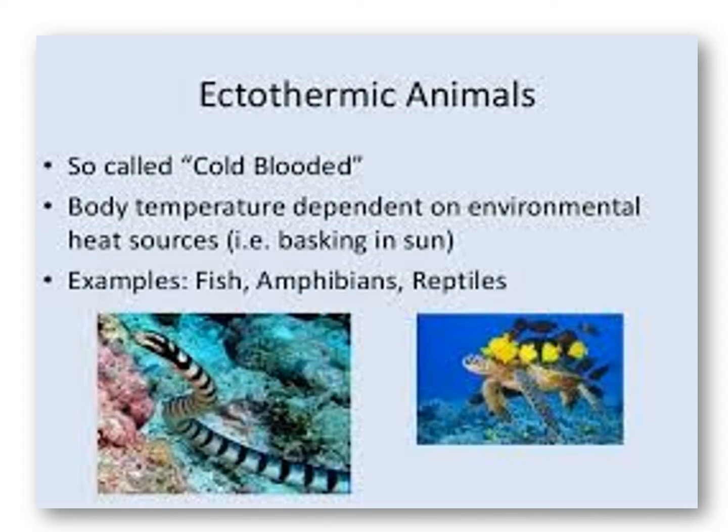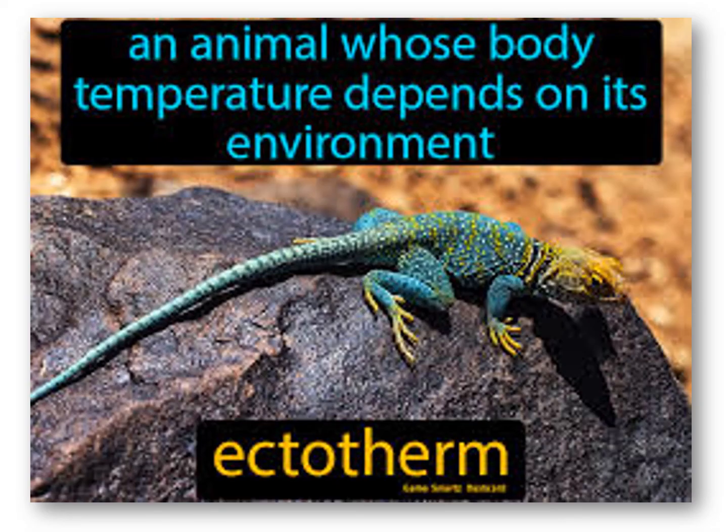Example of ectothermic animals: so-called cold-blooded animals. Body temperature depends on the environmental heat sources. An example is basking in the sun. Some other examples are fish, amphibians, and reptiles, animals whose body temperature depends on their environment.